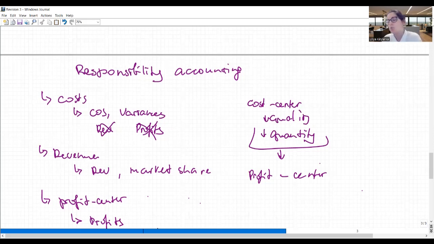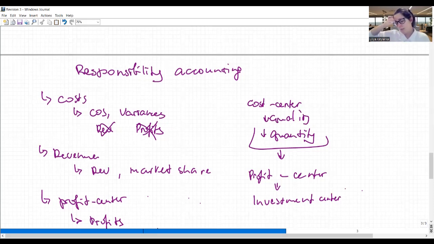And as such, we want you to be responsible and accountable for it. So we will measure you as an investment center. So this means that, okay, you make your decision, but we will calculate NPV. You can buy your equipment, but we will calculate NPV and make sure that this equipment pays off.